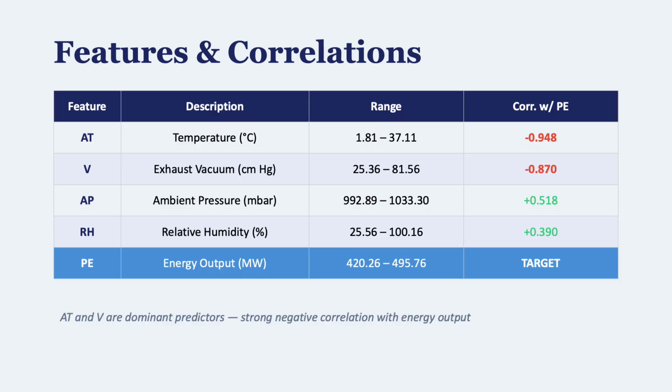Features and correlations: the dataset has 4 input features. Temperature and exhaust vacuum show very strong negative correlations with energy output. As temperature goes up, power output goes down, which makes sense from a thermodynamic perspective. Ambient pressure and relative humidity have weaker but still useful positive correlations. I used all 4 features since there's no dimensionality concern with only 4 inputs.